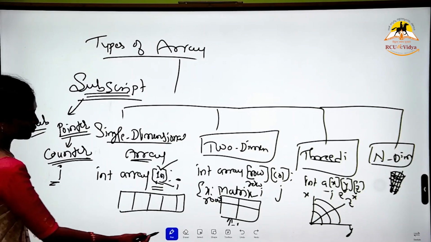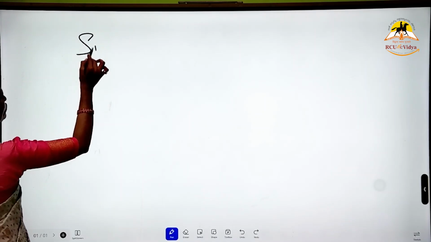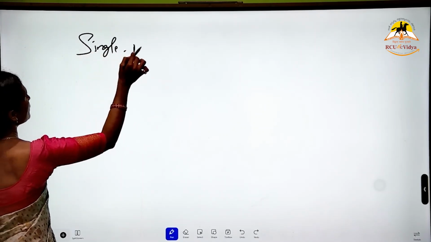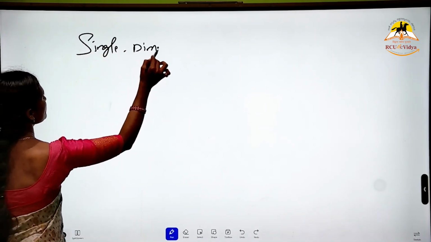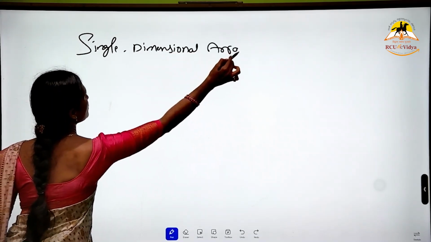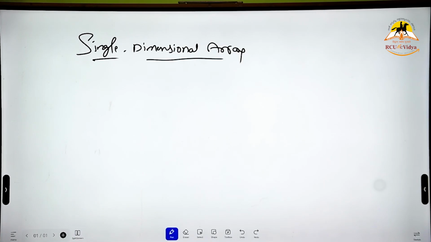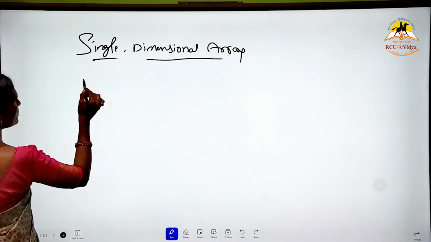So let's go with the single dimensional array. How to represent the single dimensional array? What is a single dimensional array? An array with one subscript having homogeneous data, stored contiguously.